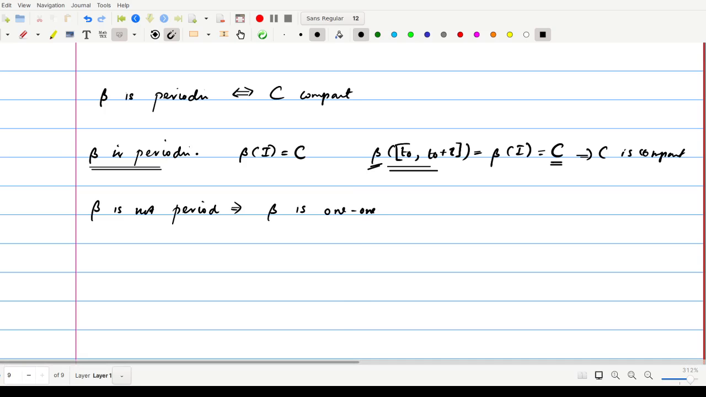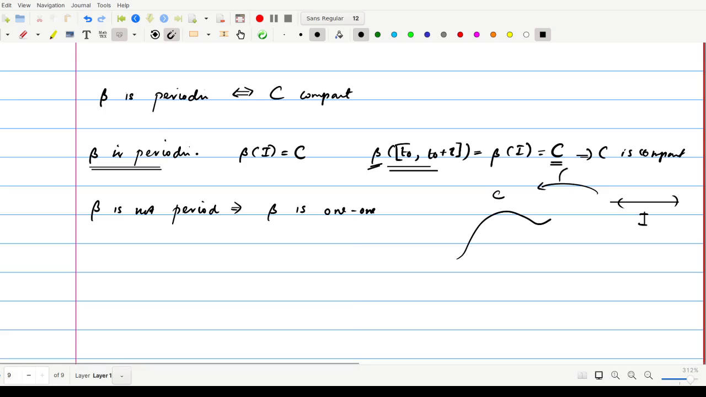Beta is 1-1 means suppose we have a plane curve, this is our C, and beta is from I to C, where this is our interval I. This is an onto function, and if we assume beta is not periodic, then we can get that beta is 1-1. Then you can define beta inverse. So beta inverse is from C to I, which is contained in R.